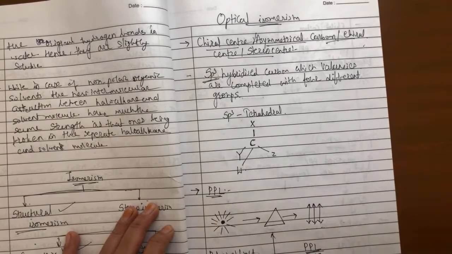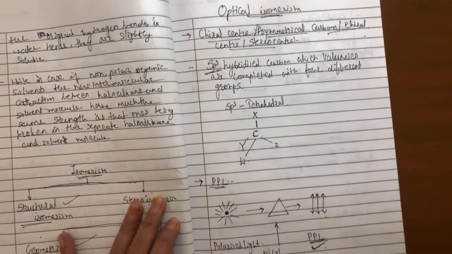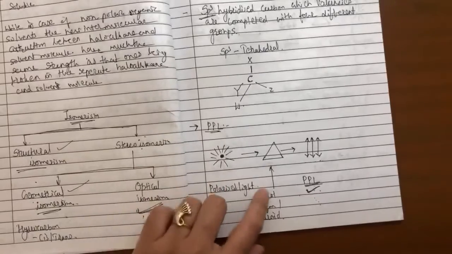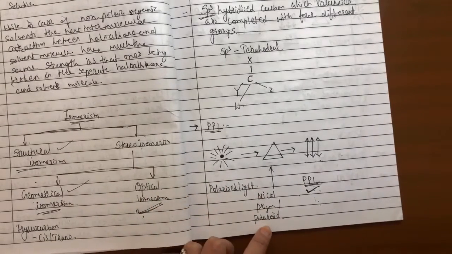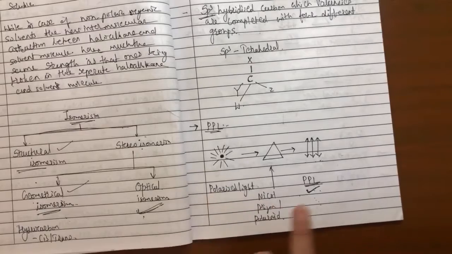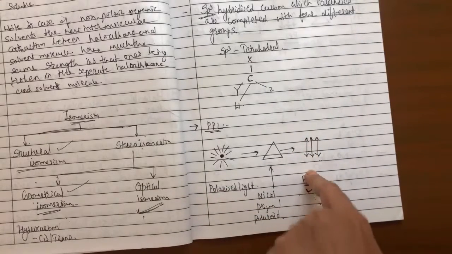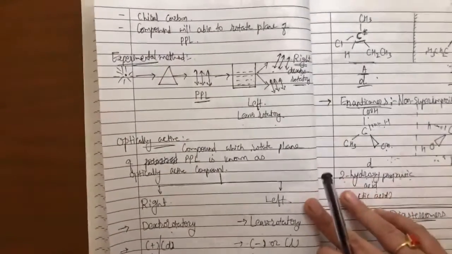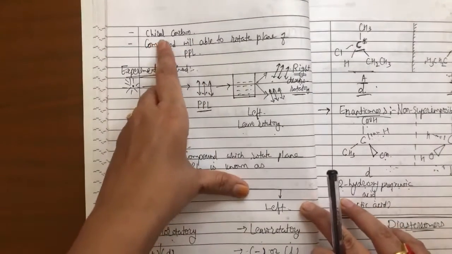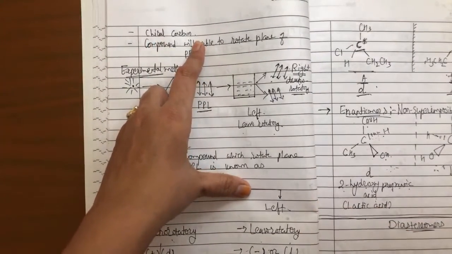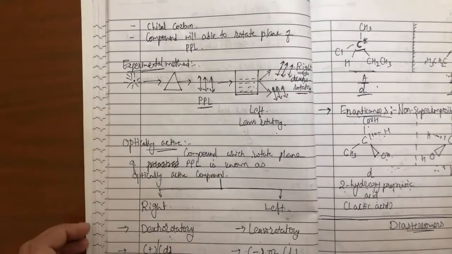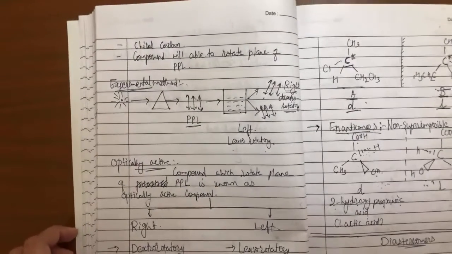Then another term we are going to use is PPL, plane polarized light. Actually, the light source which we use is polarized light. Using a Nicol prism, or what we also call a Polaroid, we convert this into plane polarized light, which has vibrations only in one direction. So this light is known as plane polarized light. A question regarding this was also there. The chiral carbon is a must for optical activity, and those compounds which are able to rotate the plane of PPL are known as optically active compounds.